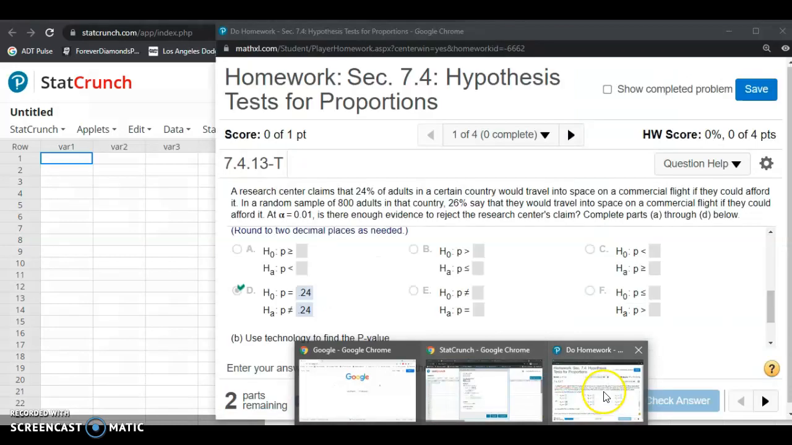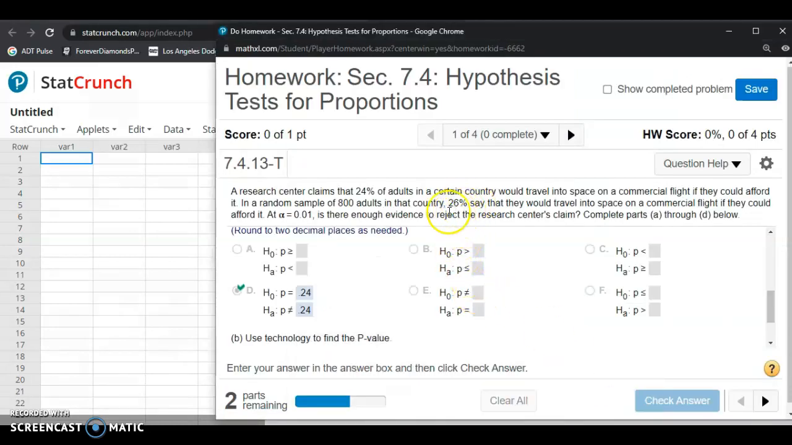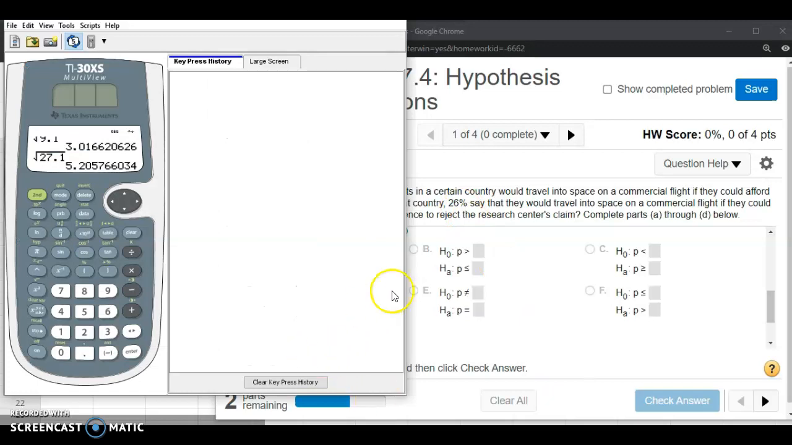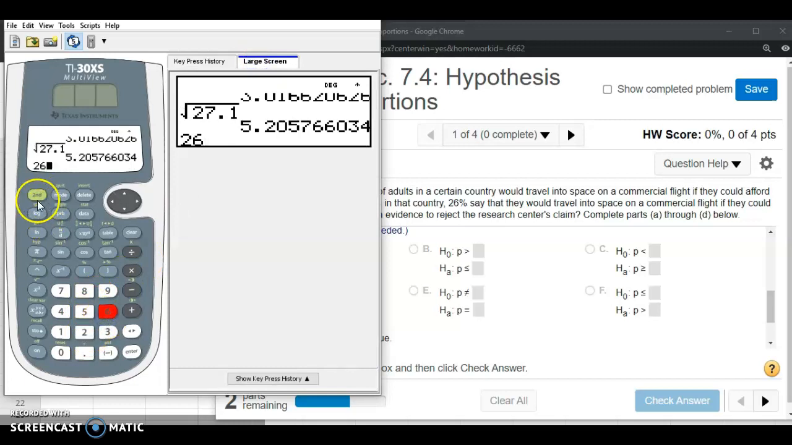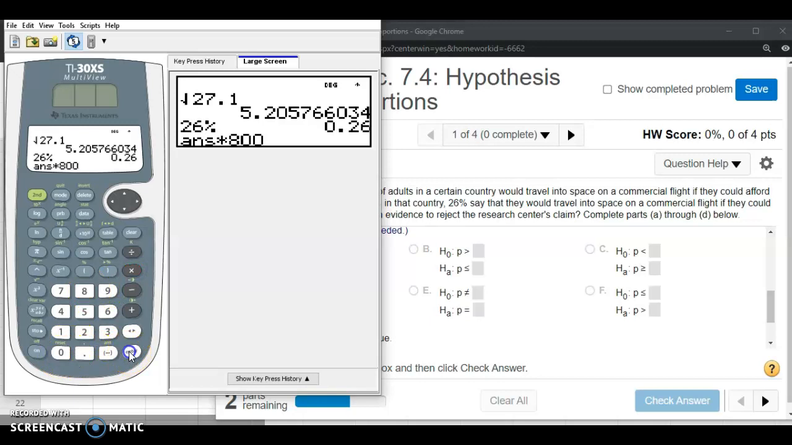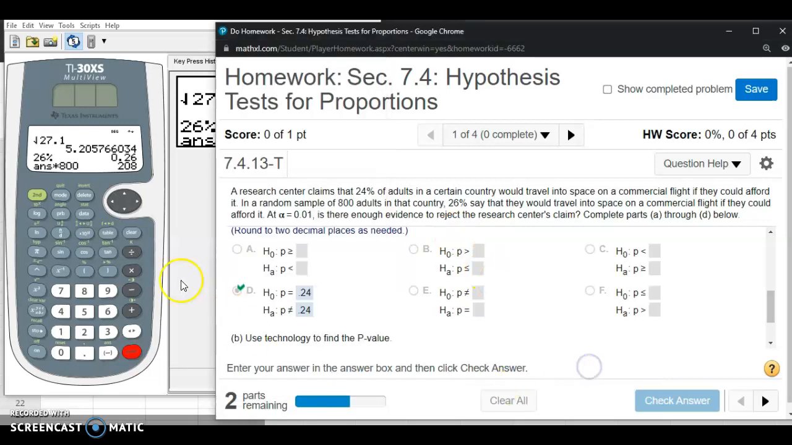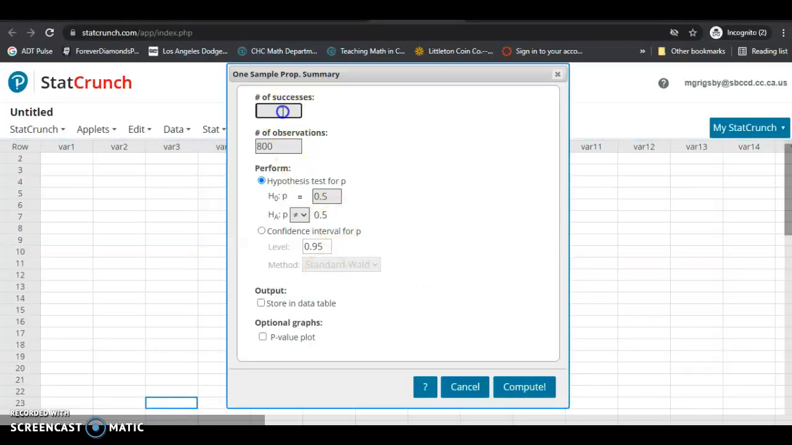So what we do in that situation is we take the percentage in our sample, which is 26%, and convert that into a decimal. So 26% as a decimal is 0.26. You're basically moving the decimal point 2 places to the left to get 0.26. So you take that percentage as a decimal, multiply by your sample size, and then you get the number of successes. If you get some sort of decimal when you do that, make sure you round it to the nearest whole number. So there are 208 people in our sample that would travel into space on a commercial flight. That's what we're going to enter into StatCrunch for the number of successes, 208.